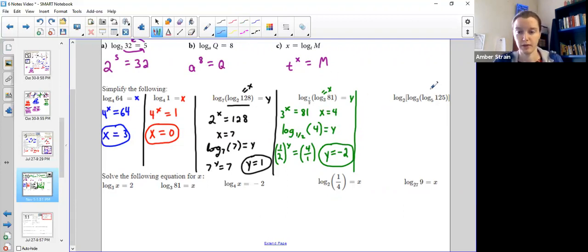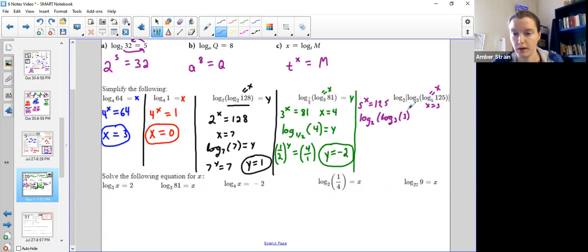All right, last one's a 3-layer. Okay, we got this. So first on just the innermost, we're going to call this little guy x, and see if we can figure out 5 to what power equals 125. May not know off the top of your head, but you can count it up. 5 squared is 25. 5 cubed, sure enough, is 125. So this innermost part right here is a 3. So let's rewrite it. So next I have log base 2 of log base 3 of 3.